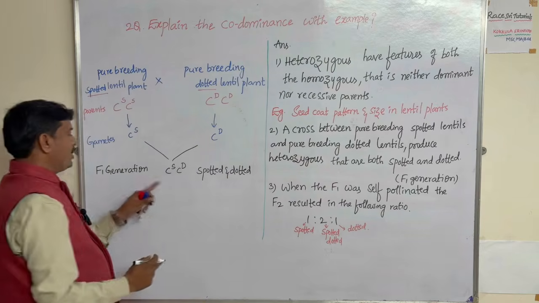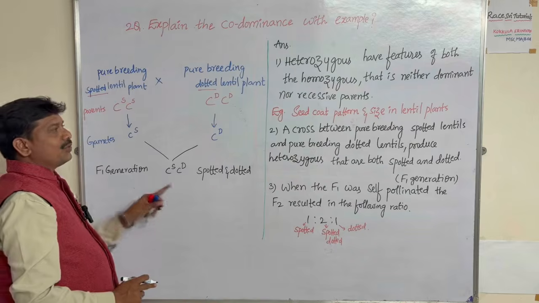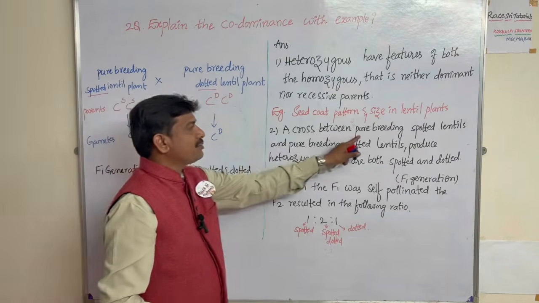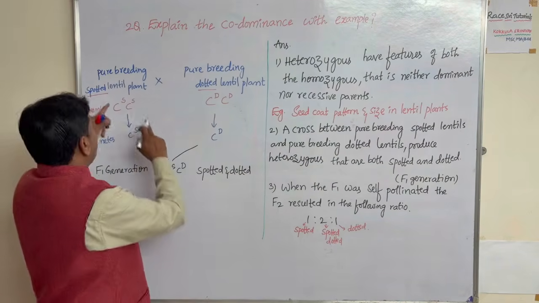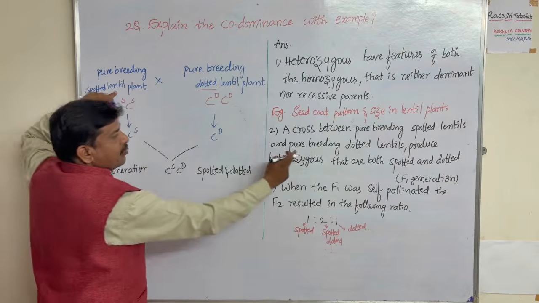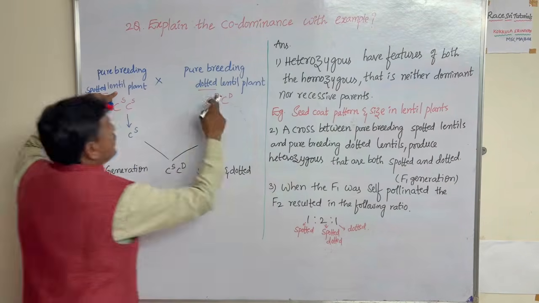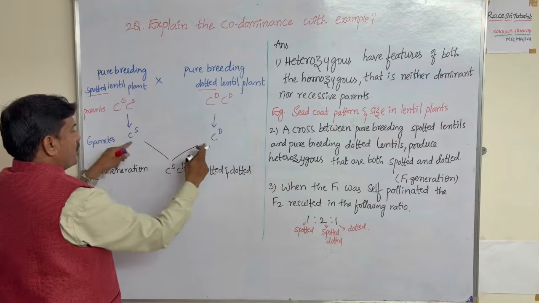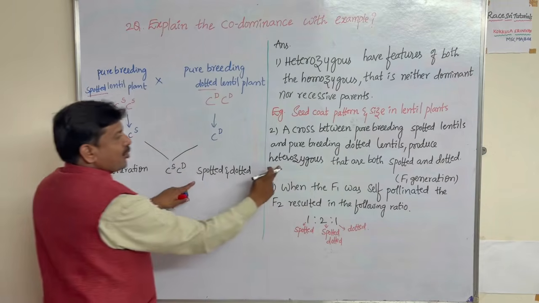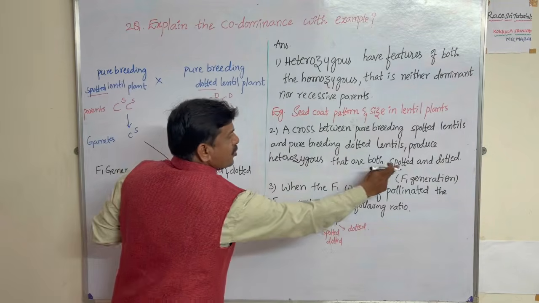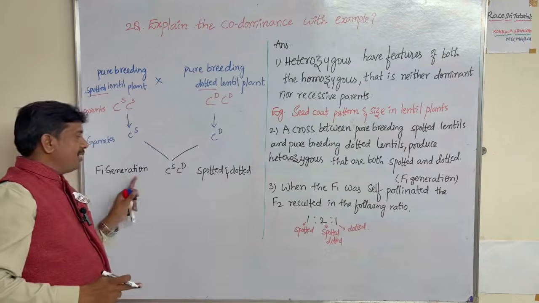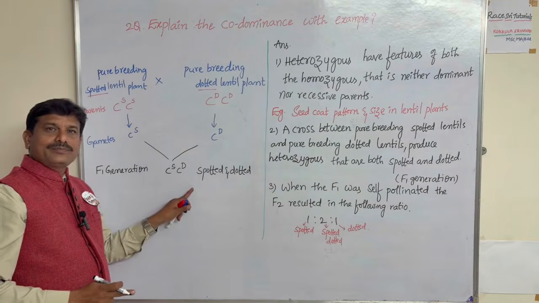Both characters are found in F1. So a cross between a pure breeding spotted lentil plant and a pure breeding dotted lentil plant may produce heterozygotes that are both spotted and dotted in the F1 generation.